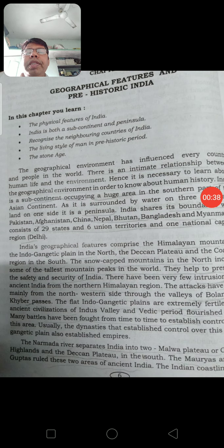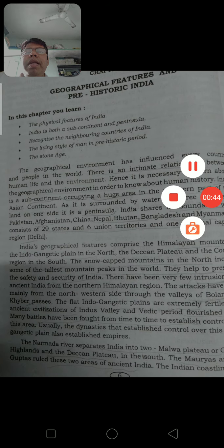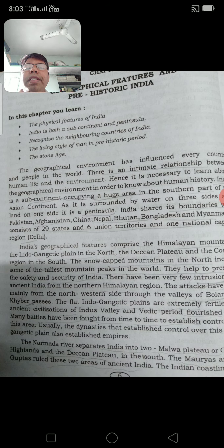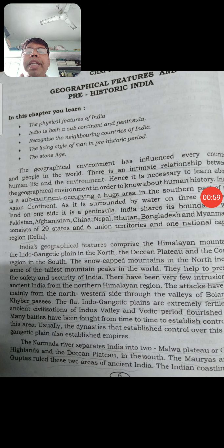So there is a close relationship between human life and environment. For example, nobody prefers to live in a very hot area or in a very cold area. In Jammu and Kashmir it is too cold, and it is a mountainous area.